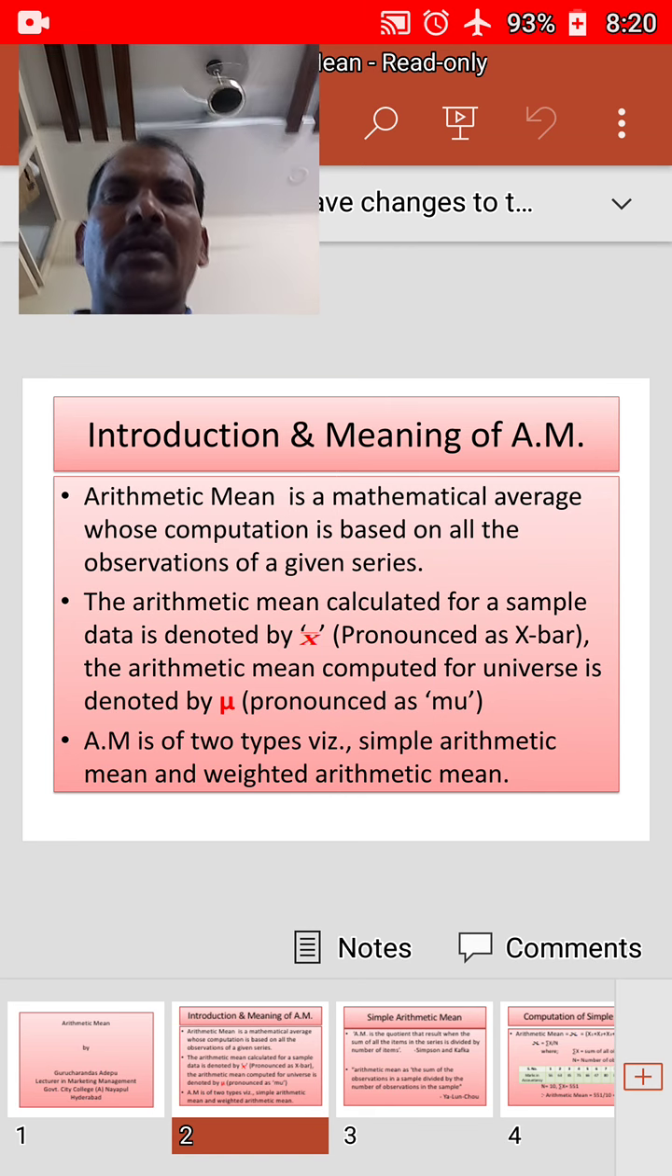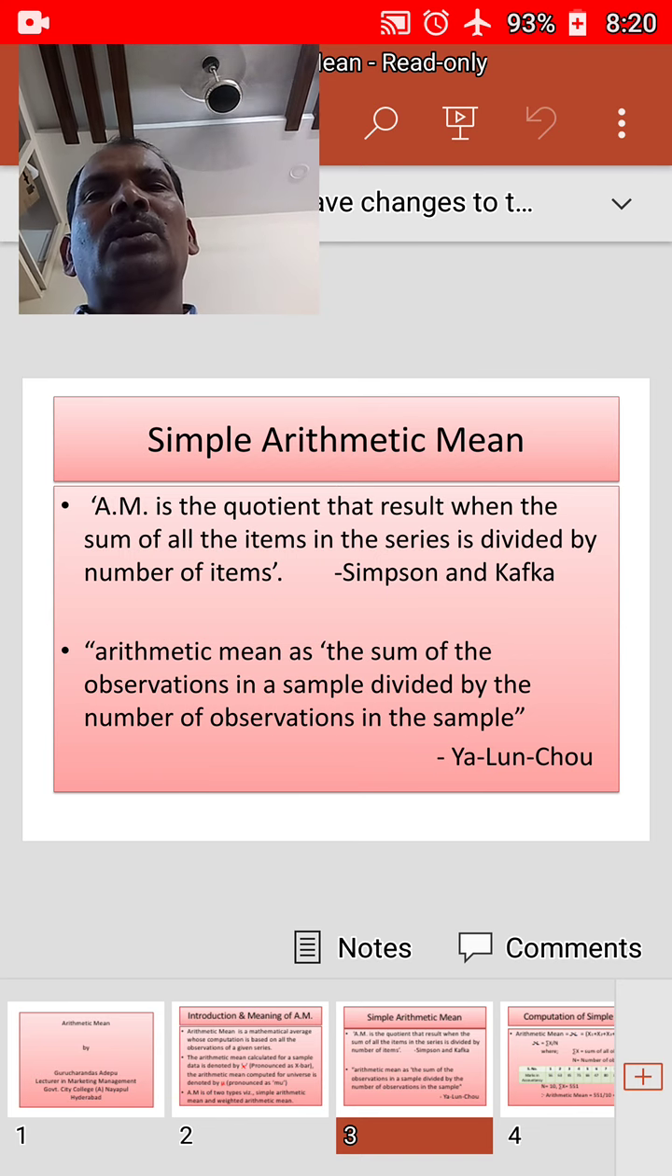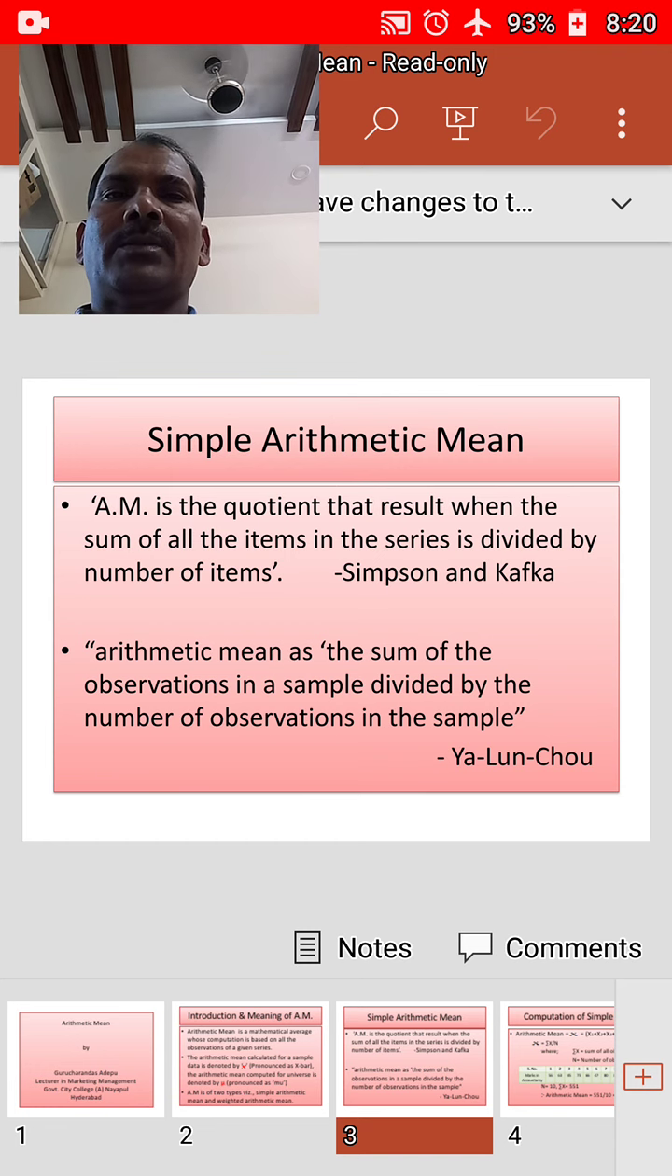Simple arithmetic mean: according to Simpson and Kafka, arithmetic mean is the quotient that results when the sum of all the items in the series is divided by the number of items. According to Yule and Chow, arithmetic mean is the sum of the observations in a sample divided by the number of observations in the sample.